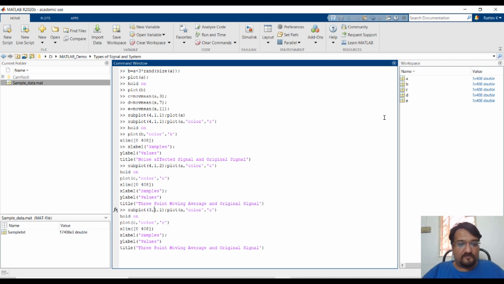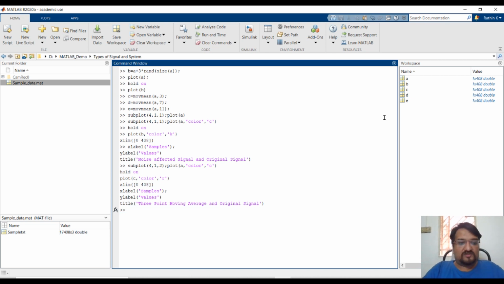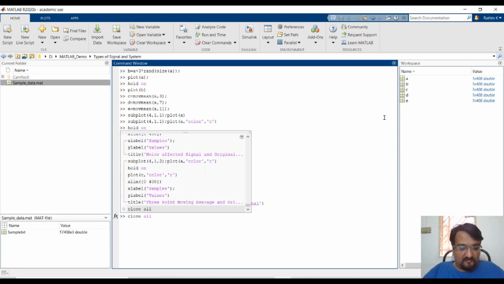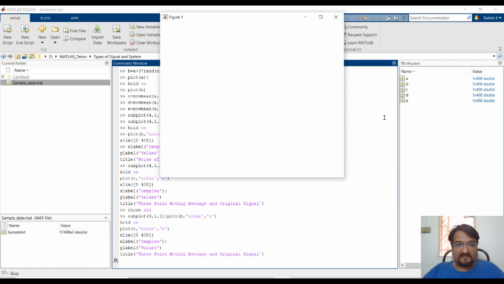So what I will do is I want to plot B, so I will store this for now. I will close all the existing figures and then give the same command. Now we'll see 3 plots, because the earlier input data set was almost like a straight line without any change. So it is better if we can see it with respect to the one which has noise. It will give a more clear idea. Let's see this first then.